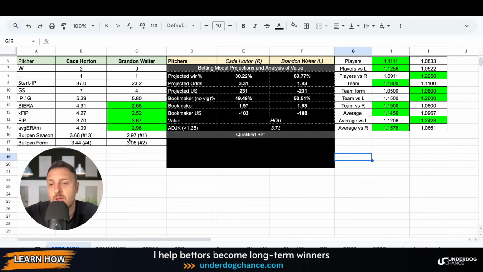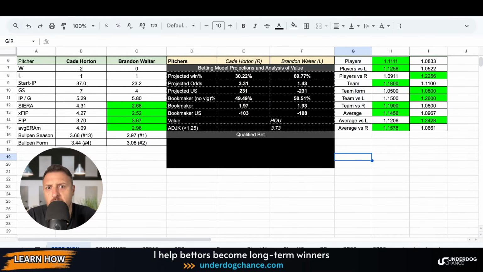Okay, then we look at the second part of the game after 5-6 innings. I also have Houston with the better bullpen. They are ranked number one or two in the league, at least based on my numbers. And on the other side, Chicago Cubs also have a very good bullpen. But yesterday, as I said, they had a close game. They used their closer Palencia.